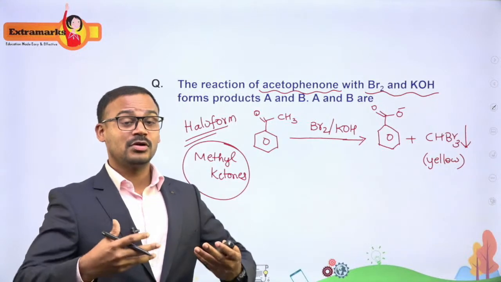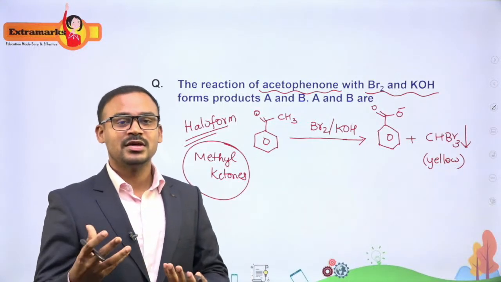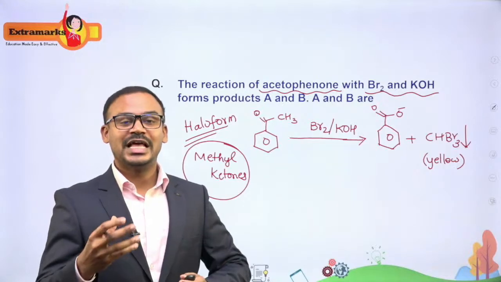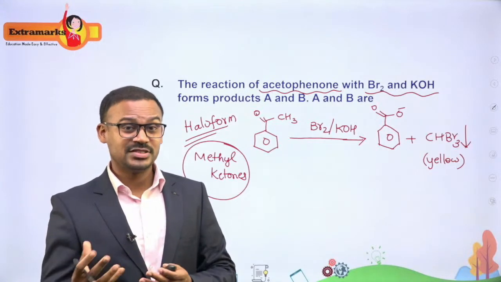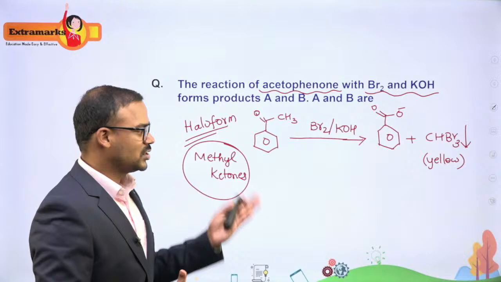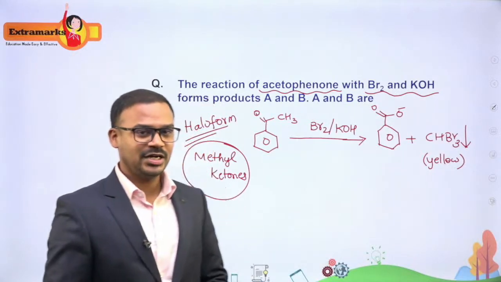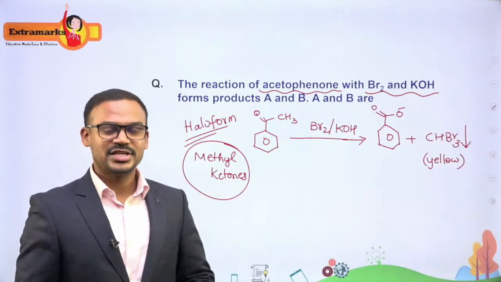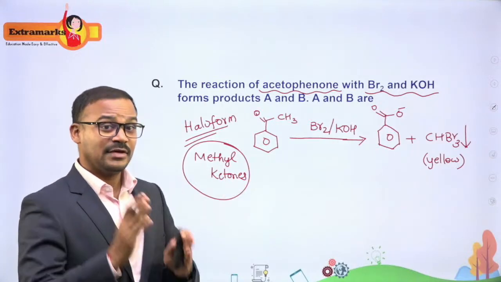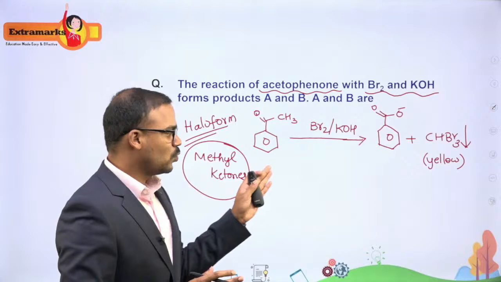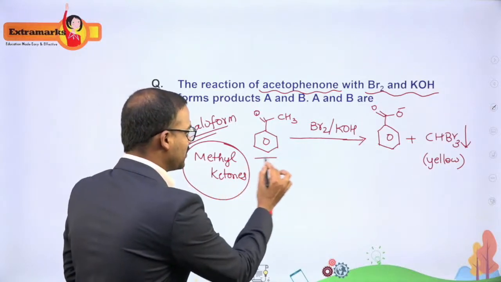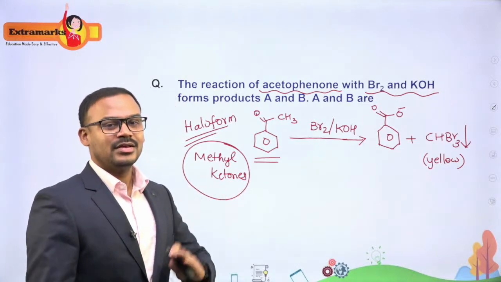There is something called a visualization test, where you see the confirmation of the test with the help of some colors or the formation of precipitates. So this is also a visualization test, where I could see the formation of a yellow precipitate, which confirms that this reaction is positive. If the reaction is positive, it means the sample given contains a methyl ketone.